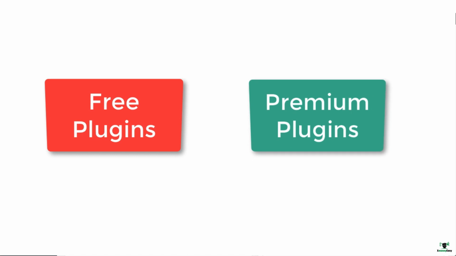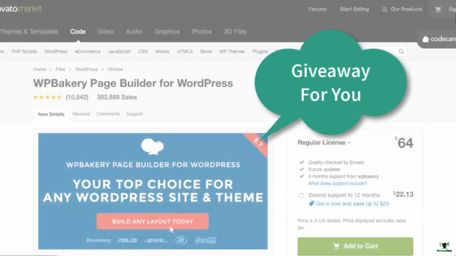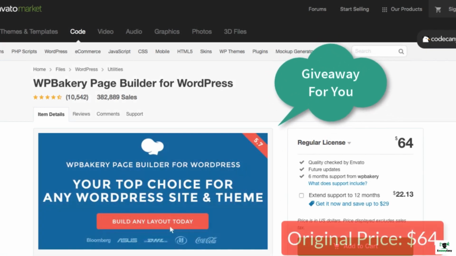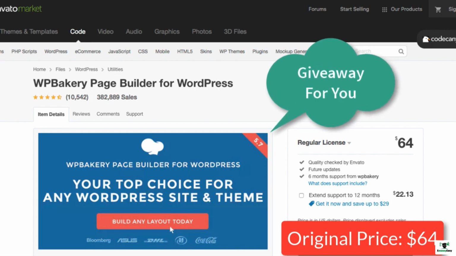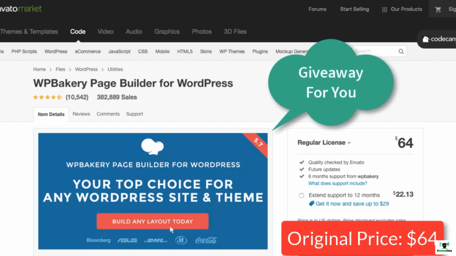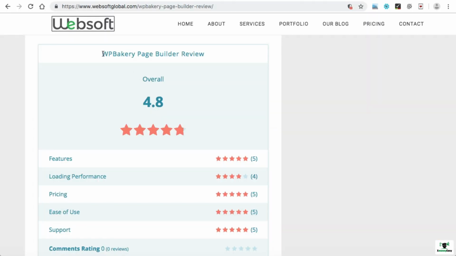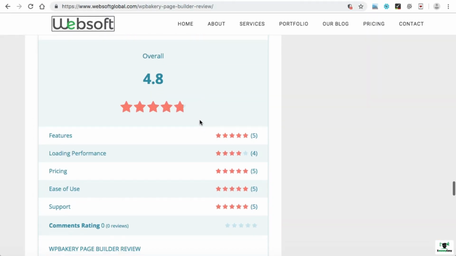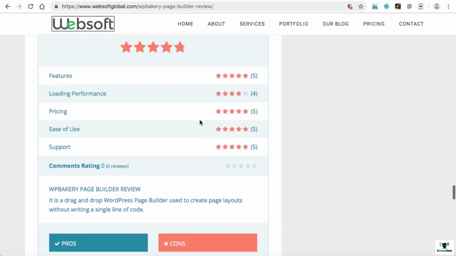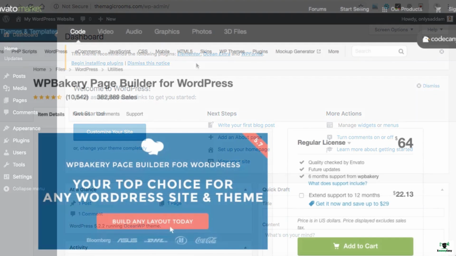So like themes, plugins are also available in two versions, free plugins and premium plugins. Here I will be giving you a premium plugin free of cost to all my students who are watching this lecture carefully. We will not be using this Elementor plugin to make the pages, but I will be giving you a premium plugin which is WPBakery Page Builder. This page builder has been ranked number 1 in the WordPress directory, and you can create almost any type of layout with the help of the WPBakery Page Builder plugin.